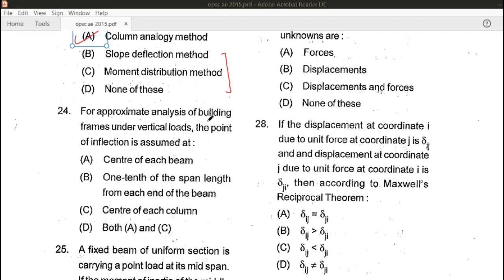For approximate analysis of building frames under vertical loads, the point of inflection is assumed at 1/10 of the span length from each end of the beam. Suppose this is the beam; these two points, this point and this point, will be the points of inflection, and they will occur at 0.1 L from both the supports. So this is the complete beam of length L. Hence B is the right answer for this question.